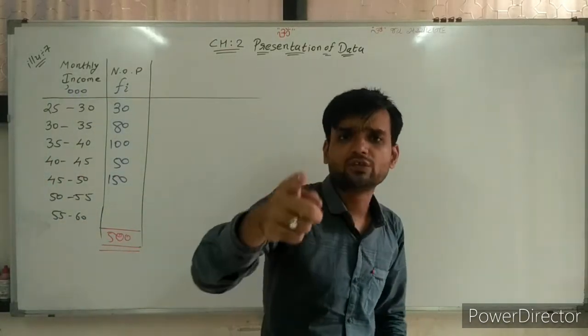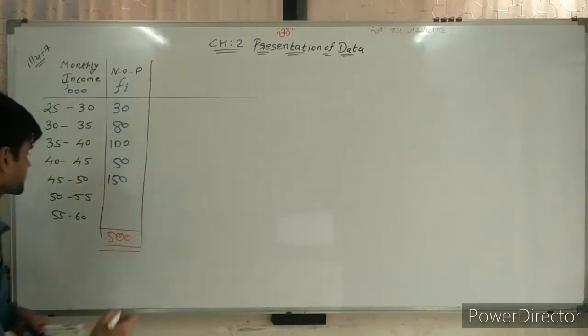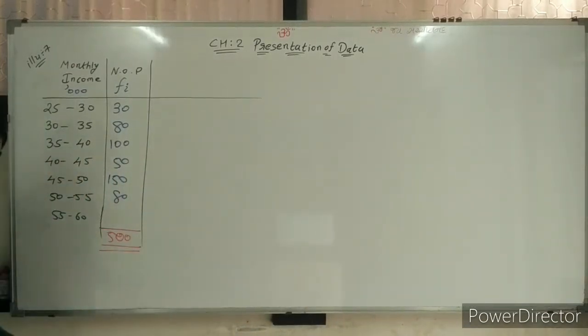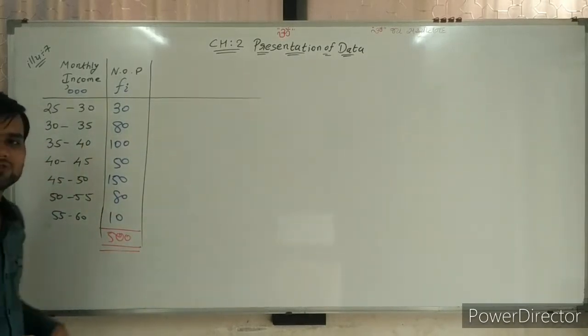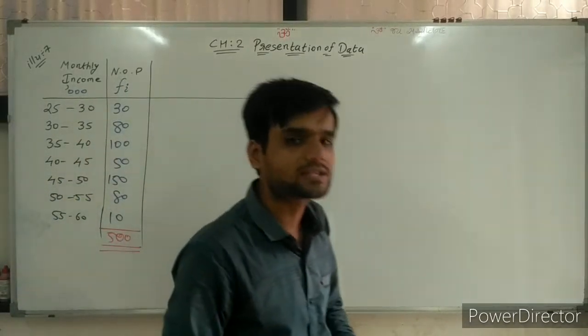Going ahead, 50 to 55, 80 persons. And last, 10 persons get 55,000 to 60,000 rupees salary.